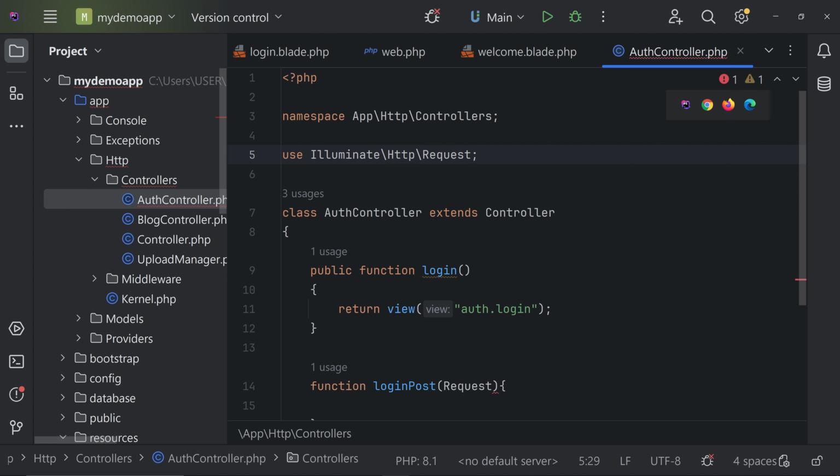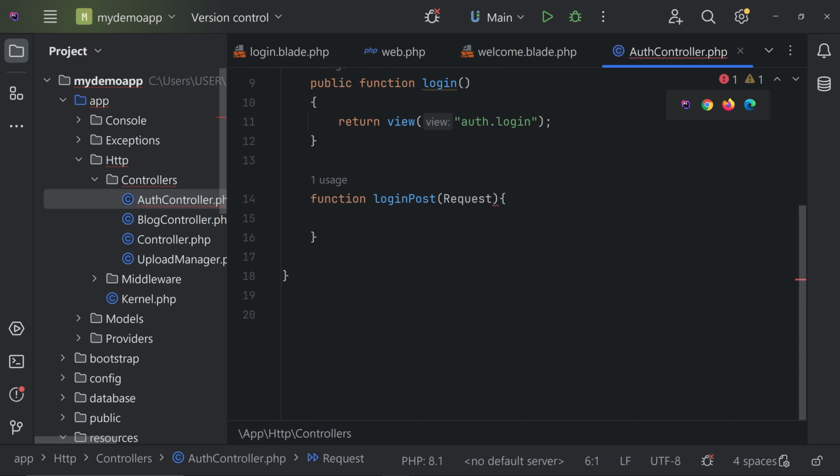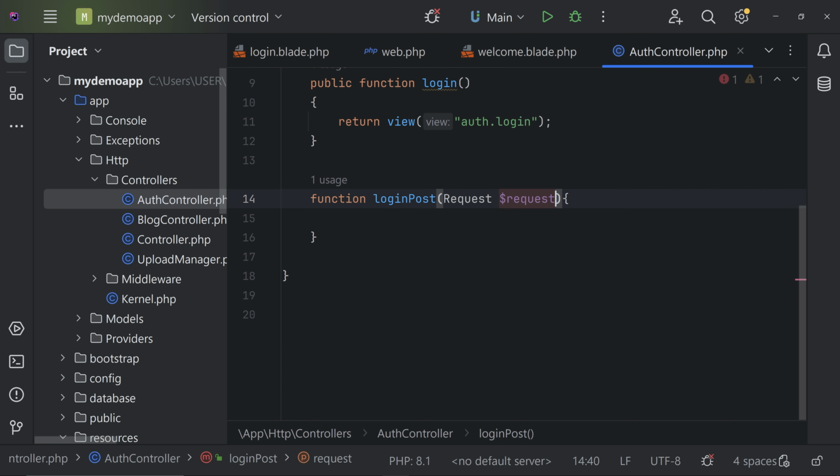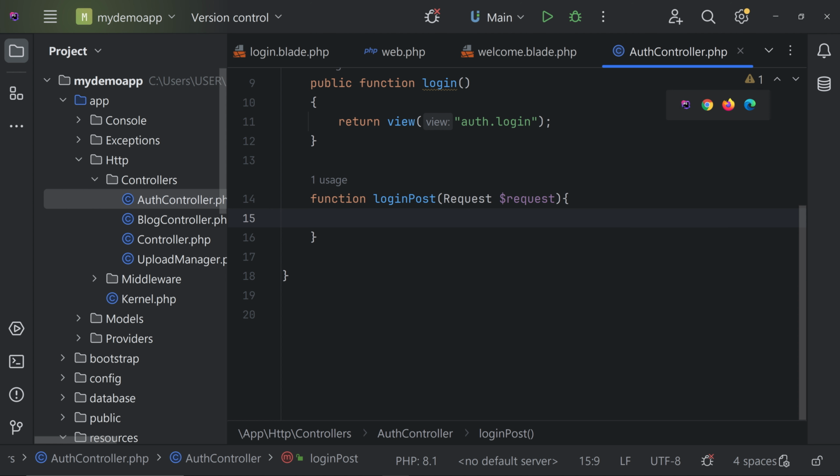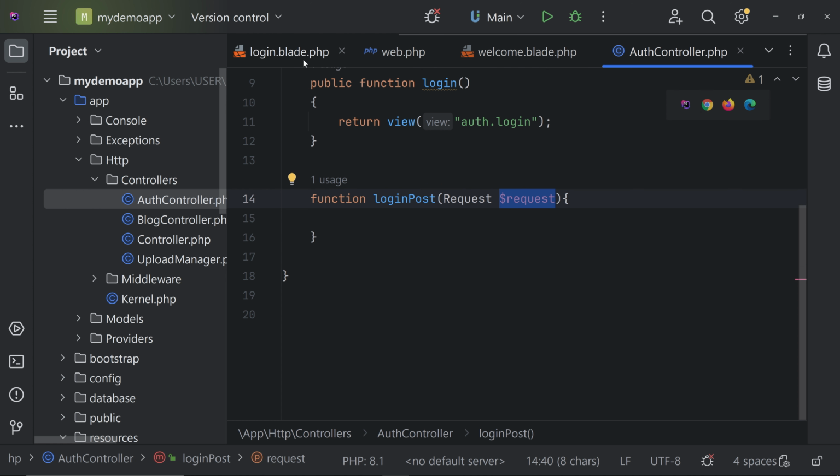It is very important to use Illuminate\Http\Request. So let's come here and create a variable $request. Now inside the request we will get everything that is being passed from the login form.